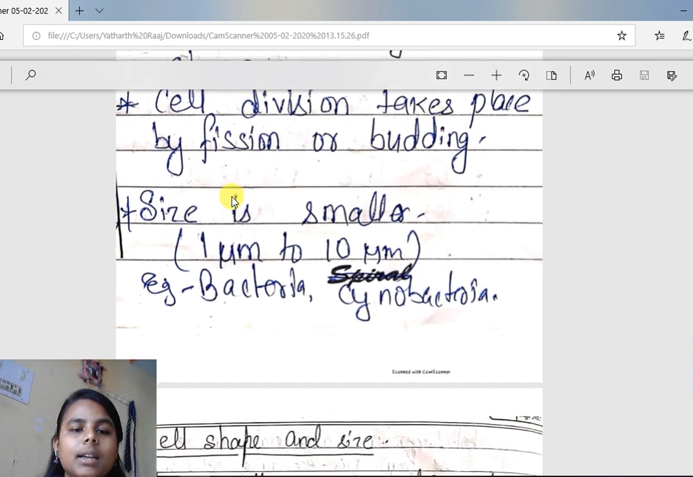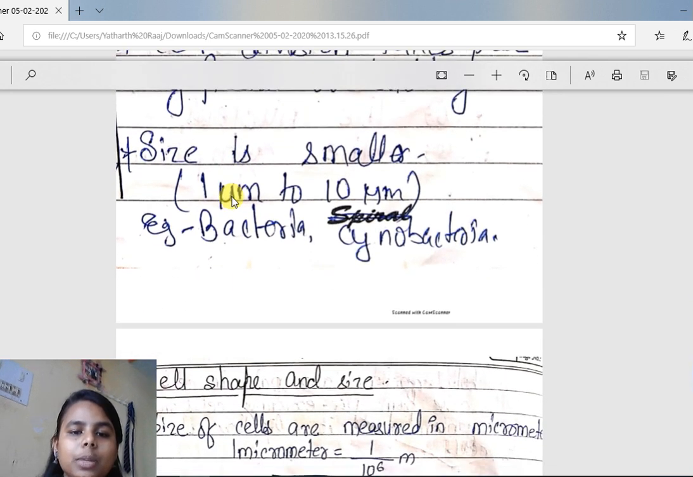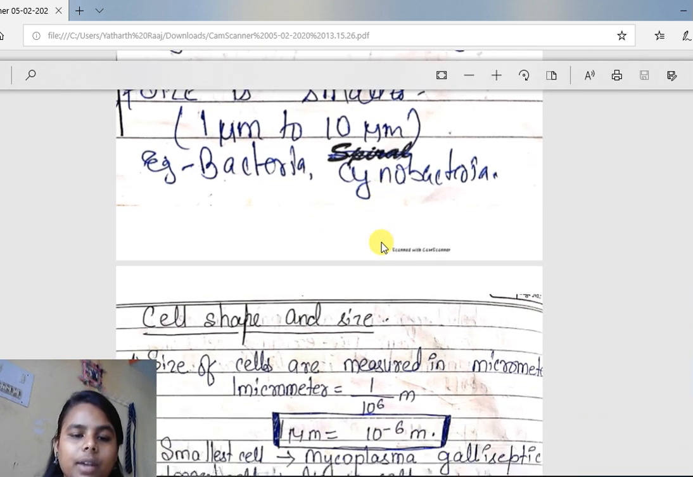Cell size is small, 1 micrometer to 10 micrometer. And in a eukaryotic cell, what was the size? The size was 10 micrometer to 100 micrometer. But in a prokaryotic cell, size is small, 1 micrometer to 10 micrometer. Examples are bacteria and cyanobacteria. Cyanobacteria is blue-green algae, a type of algae.